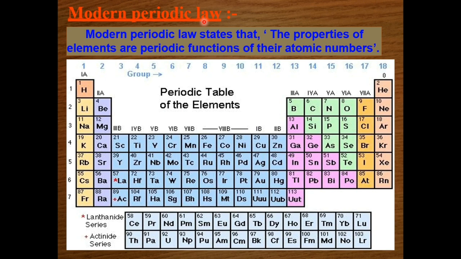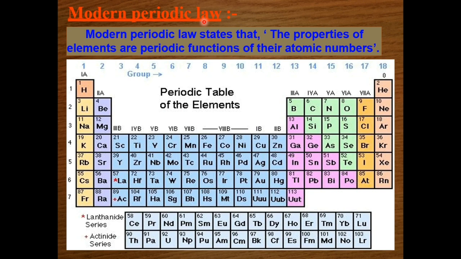So, Moseley concluded that the number of positive charges present in the nucleus of an atom is the most fundamental property of an atom. So, the number of unit positive charges present in the nucleus of an atom of a particular element is called the atomic number of that element. Thus, Henry Moseley found that atomic number is a better fundamental property of an element compared to atomic mass.